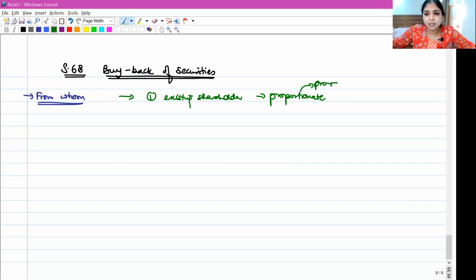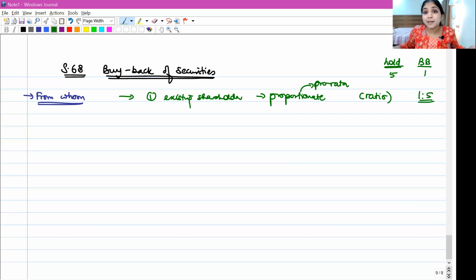Proportionate or pro rata is nothing but a ratio. For example, the company will say, if you already hold 5 shares, I am going to buy back 1 share. So the ratio 1:5 would mean we are going to buy back 1 share if you already own 5 shares. So if you own 10 shares, we are going to buy 2 shares from you.